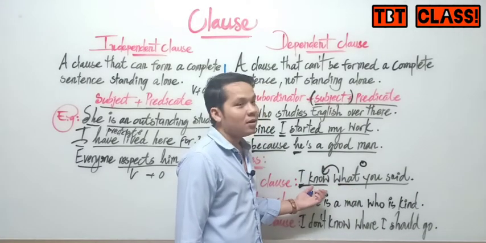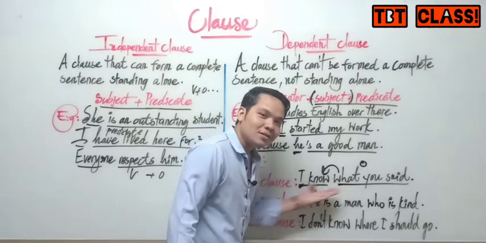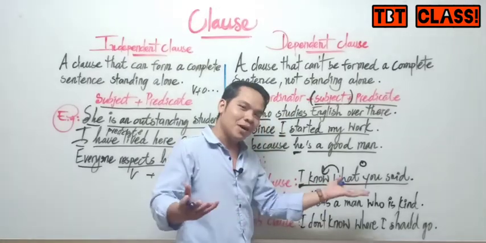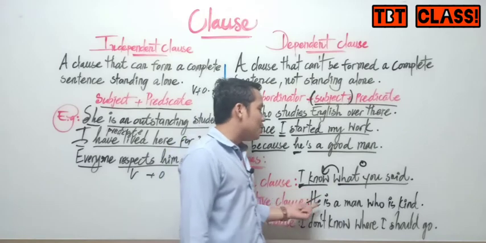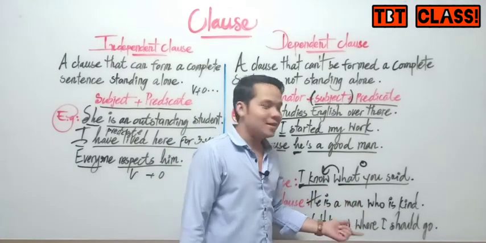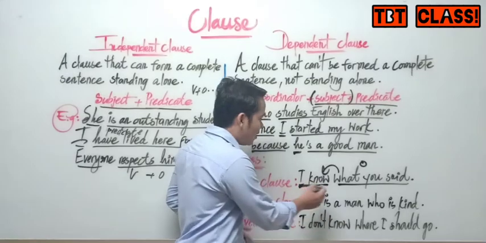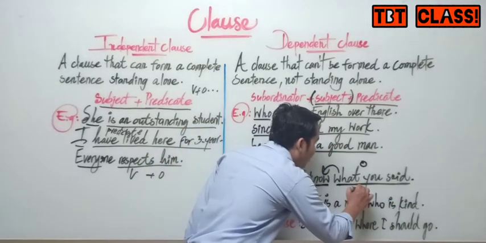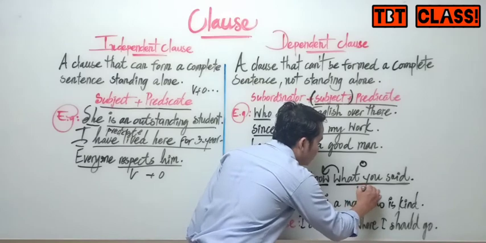This sentence we call a noun clause, but not all of it. You see, my friend, I don't mean that all of this is a noun clause. No, I don't mean it like that. I know what you said. "I know" is the independent clause, and "what you said" is the noun clause. This one we call a noun clause.